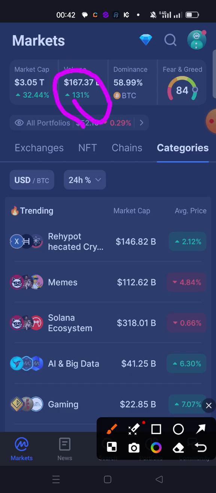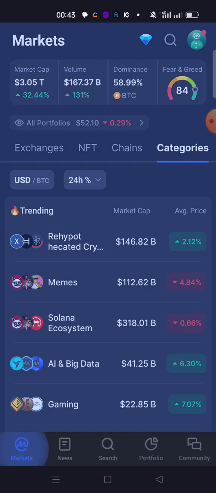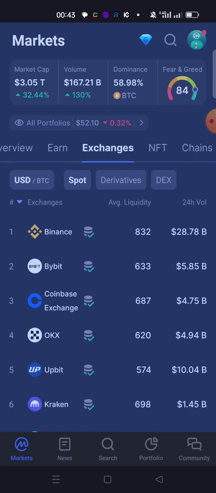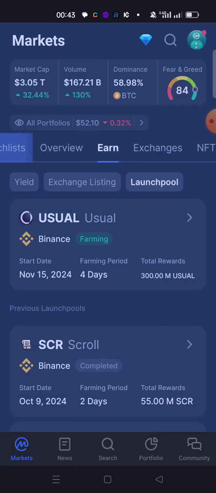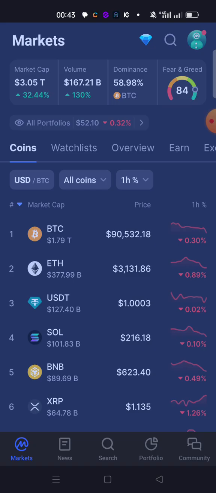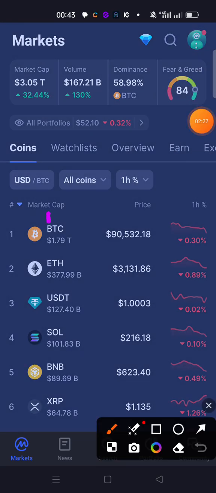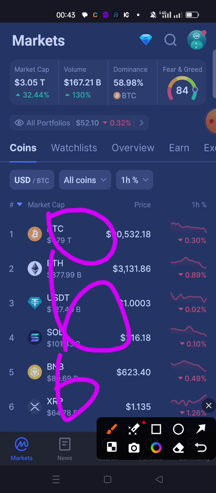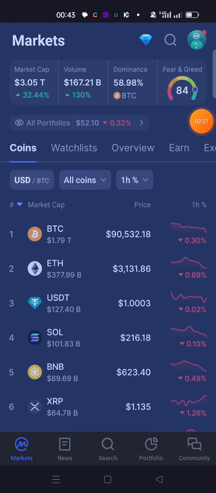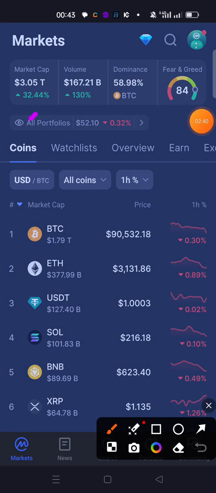Now this boils to the 32% of the total market cap. This simply means the total price of Bitcoin and other altcoins and meme coins combined together is what made up this $3 trillion.